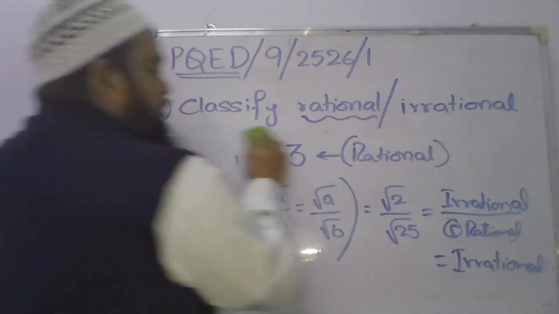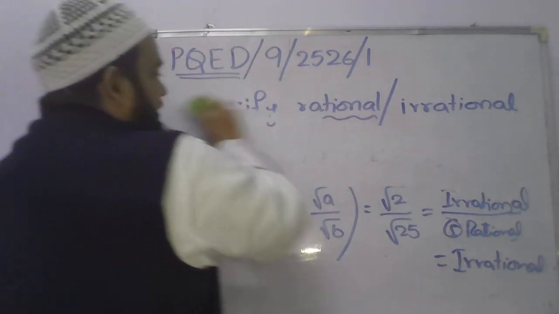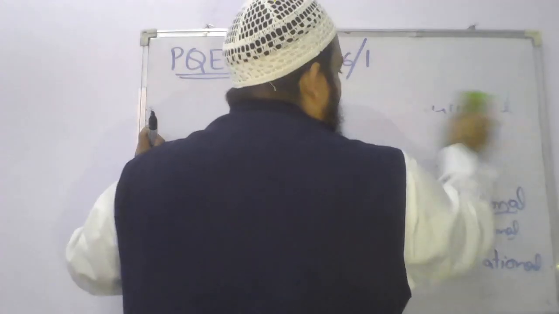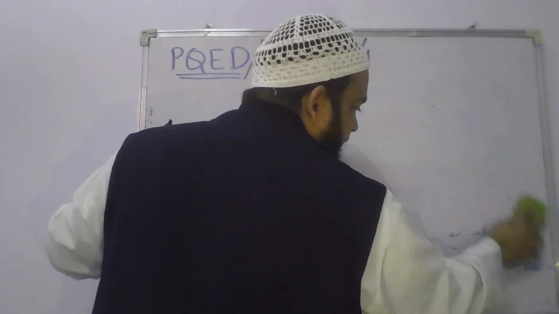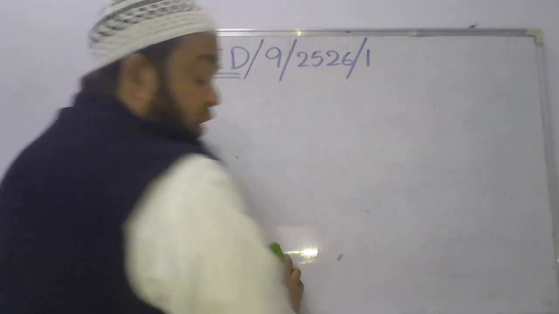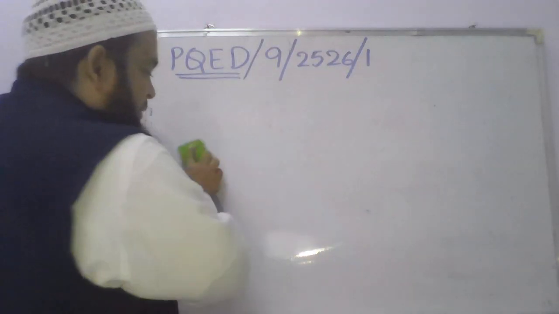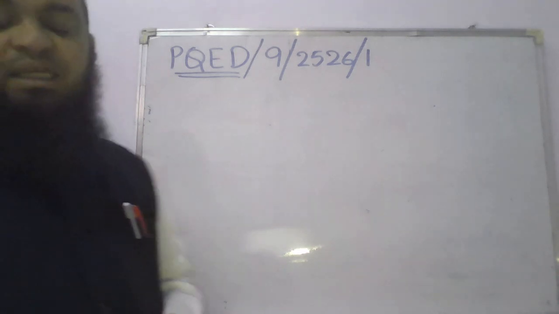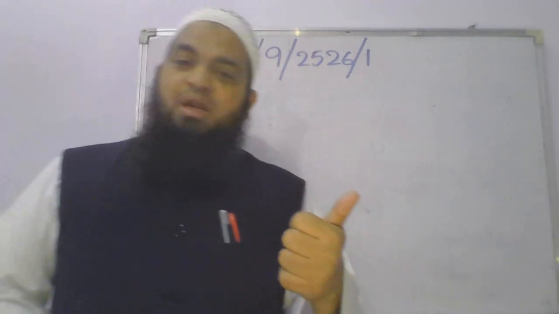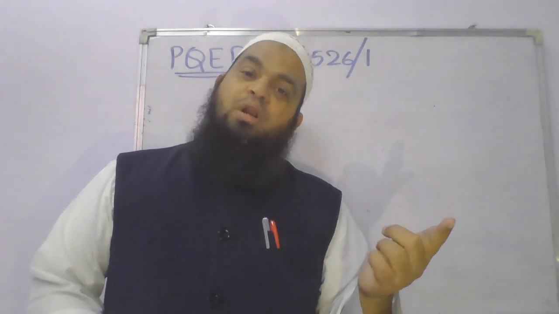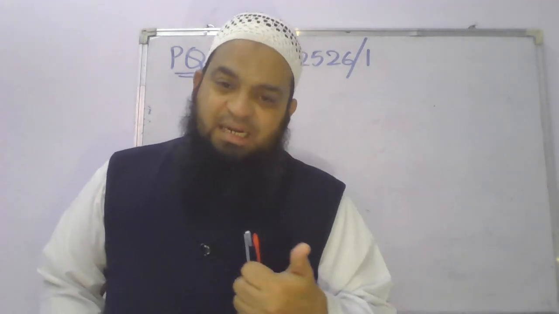Good. I hope you understood how to classify rational and irrational numbers. If the number can be written in p by q form, or as a terminating decimal, or a non-terminating but repeating decimal, then it is a rational number. If you see non-terminating as well as non-repeating, then it is irrational.